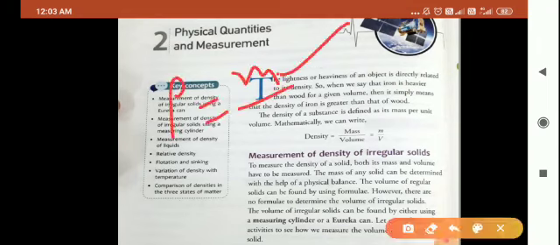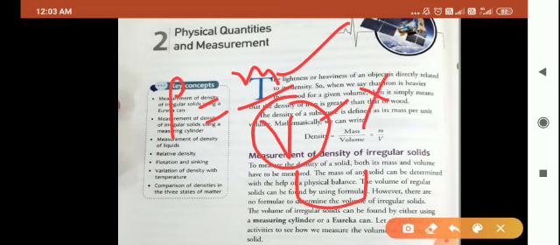mass you can find by using a physical balance. But for finding the volume of an irregular solid, you cannot apply any formula, because in irregular solids, the sides are not even. Have you seen stones? Stones do not have even faces. So for finding the volume of an irregular solid, we use either a measuring cylinder or a Eureka can.